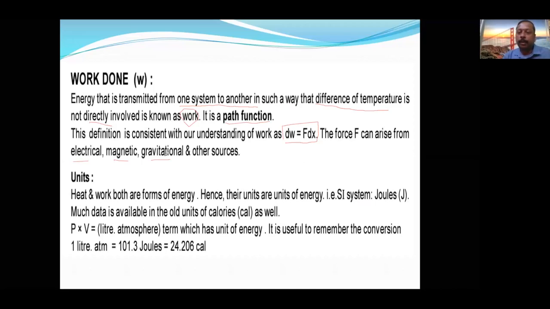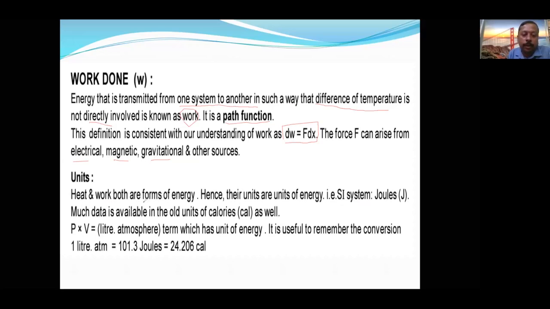Heat transfer is divided into how many types? Three. What is that? Conduction, convection, and radiation. Like that, work transfer will be electrical work, magnetical work, gravitational work, or mechanical work, and some others are also possible.